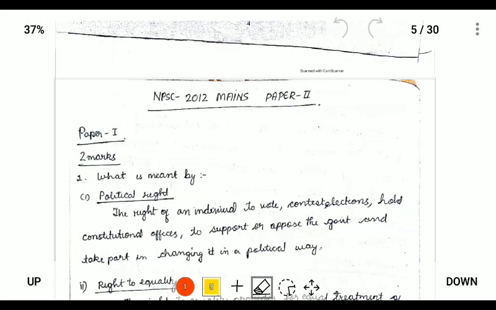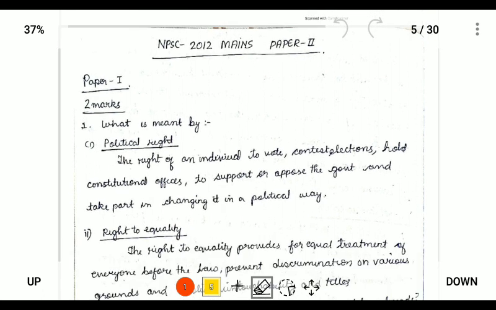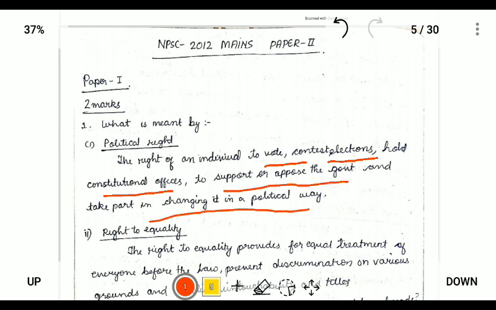So the first question of NPSC 2012 mains paper 2 is: what is meant by political right? The right of an individual to vote, contest elections, hold constitutional offices, or support or oppose the government and take part in changing it in a political way is called political right.